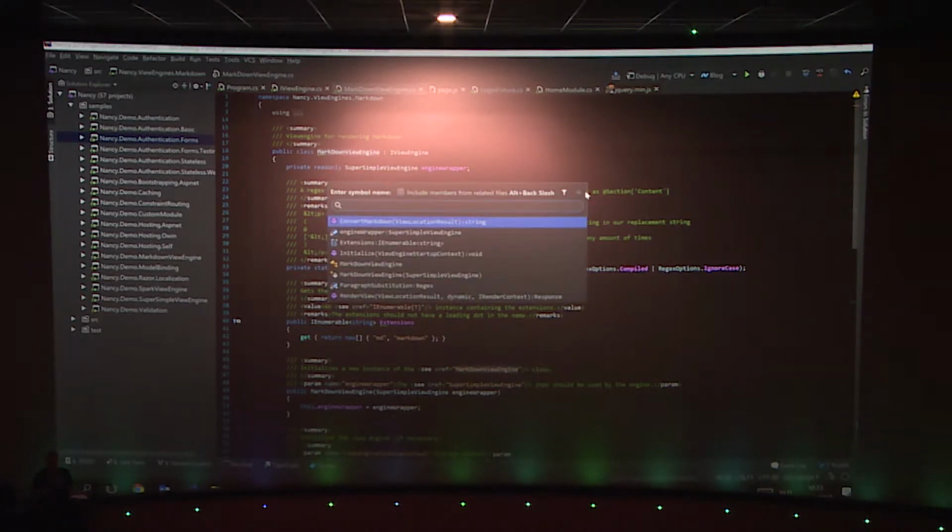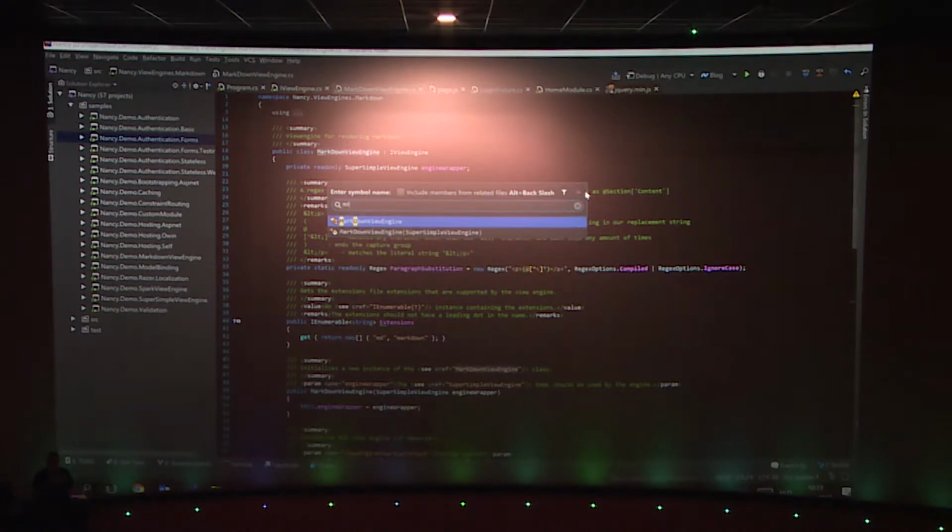Alt /, just like in Visual Studio, and I can navigate to, for example, my constructor, and again I can search for Markdown view engine and jump to my constructor, for example. Now, a nice thing is that ReSharper not only provides you this navigation to a certain type, to a certain file, and so on, it also helps you discover where you are making use of one of these classes.